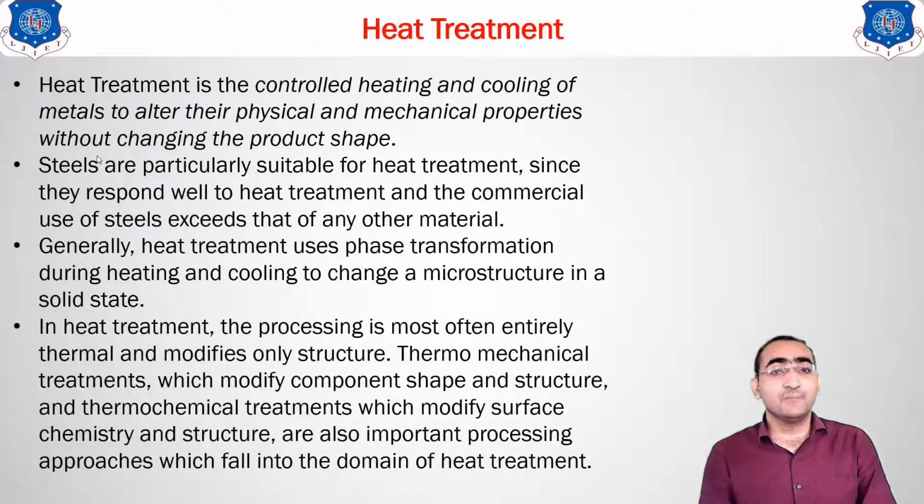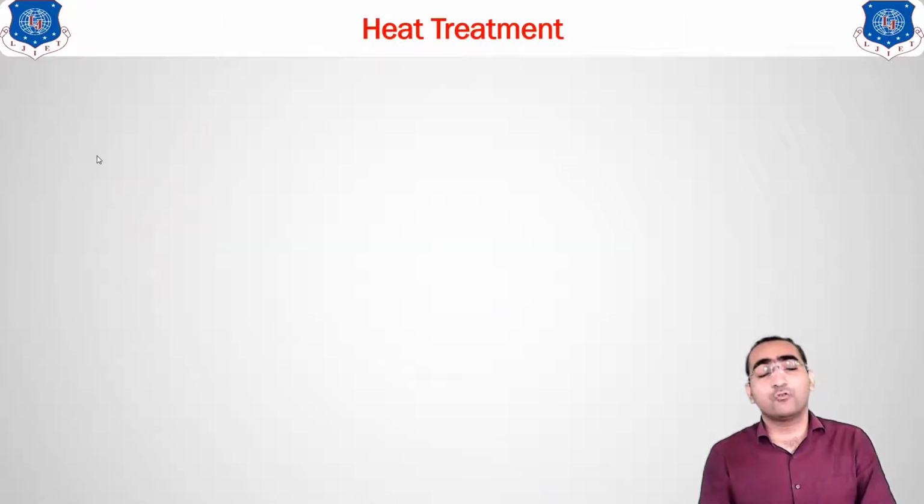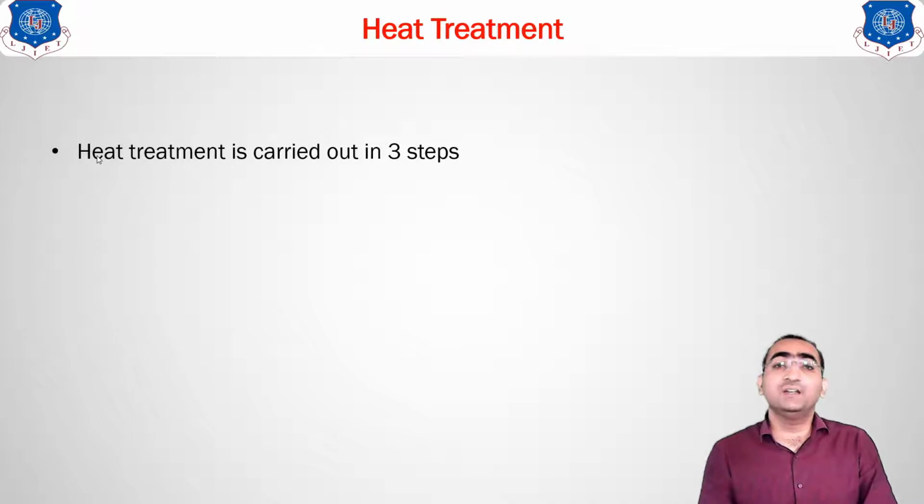In heat treatment, the processing is most often entirely thermal. That means by heating the material we modify the structure, and with the modification of the structure, properties and performance are affected. Now the question arises, how do we go for the heat treatment? Heat treatment is done in 3 steps.